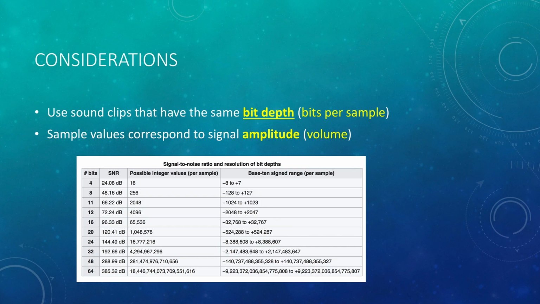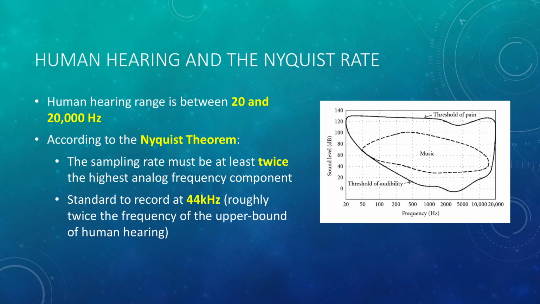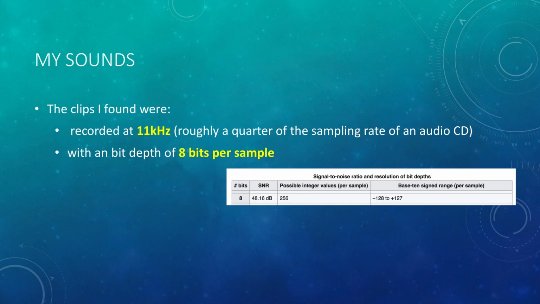Just a quick note about sampling rate. Since the range of human hearing is between 20 and 20,000 Hertz, and because the Nyquist theorem states that the sampling rate of a signal should be twice the highest frequency component of an analog signal, it's common to record at 44 kilohertz. This is what standard CDs use for a sampling rate.